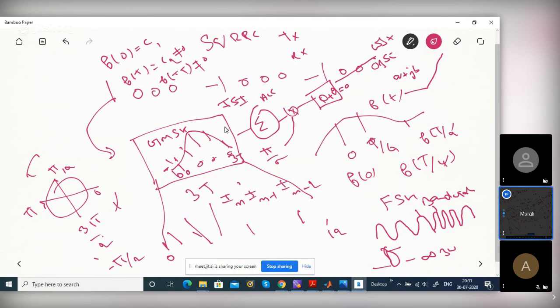We sample it every T by 4, from minus 1.5 T to plus 1.5 T. We sample it at T by 4, then shift it by 1.5 T so that it becomes causal. Is it clear? So these tap values are fixed. It is not varying with time. So it is an FIR filter, right?